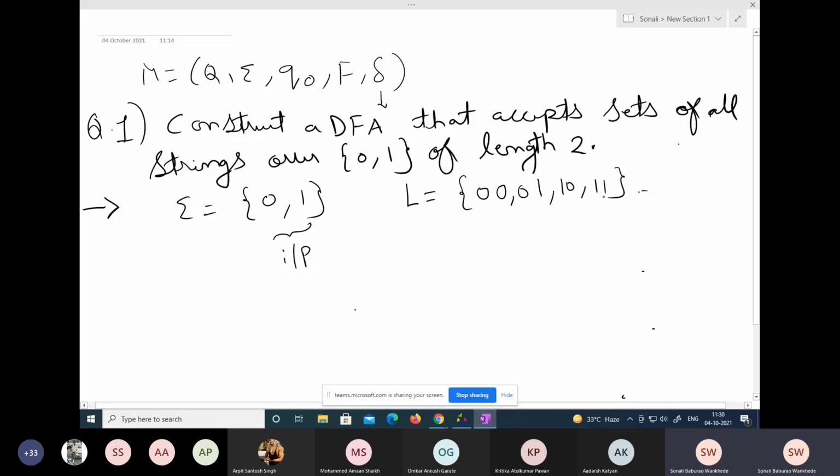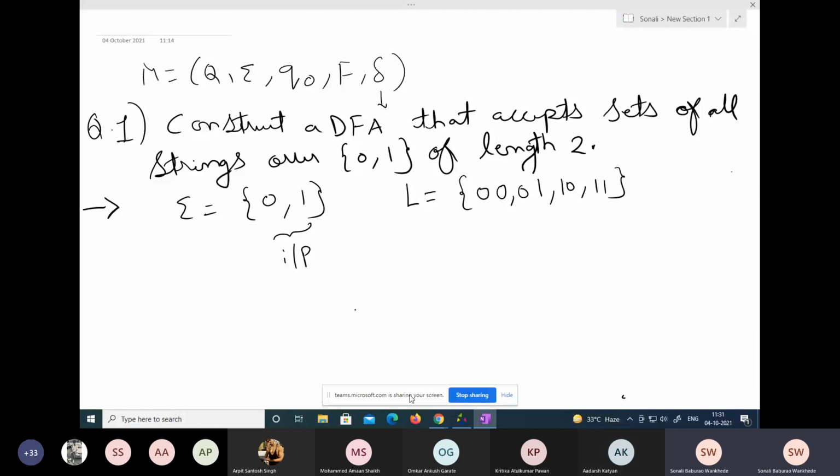So what we are interested in is finding all the combinations of the inputs which will contain length 2, but my input should be 0 and 1 and my length should be 2. So here we cannot write 0 0 0, 0 0 1, etc., because here the length becomes 3. So we stop over here. We are just interested in length 2. That's why I'm not extending that further. So it's not an infinite set, it's a finite set now. This much is clear? Length 2. Yes, ma'am. Okay.